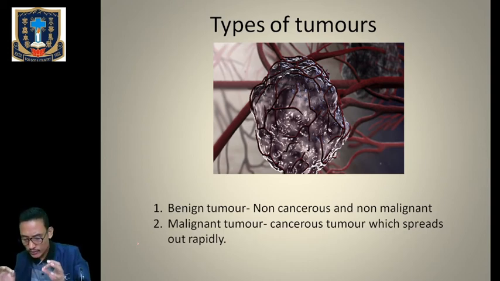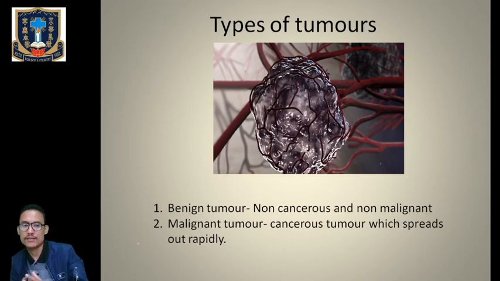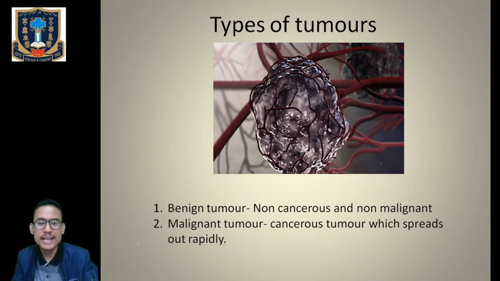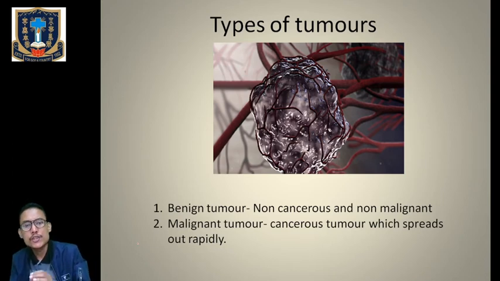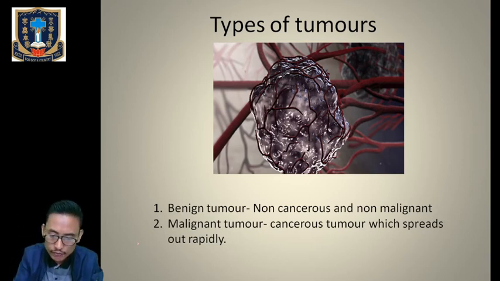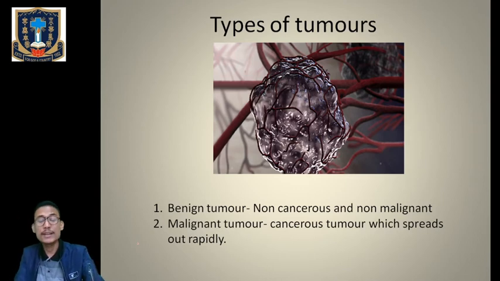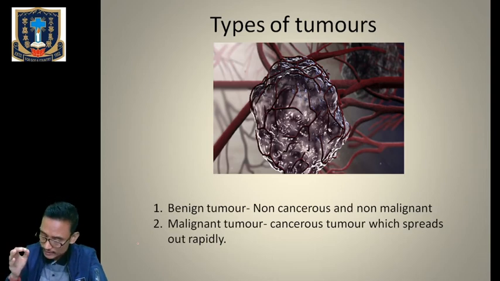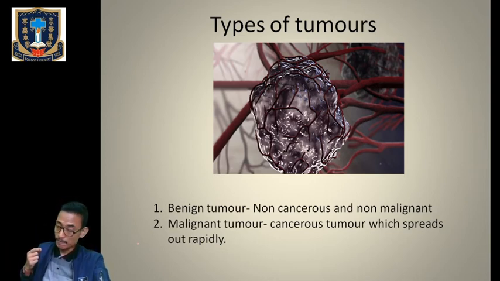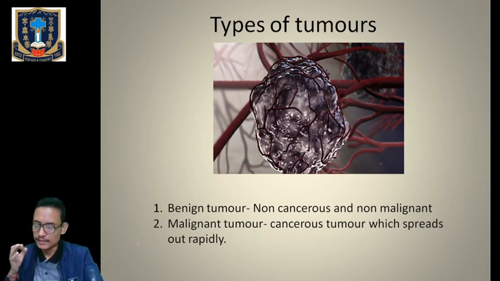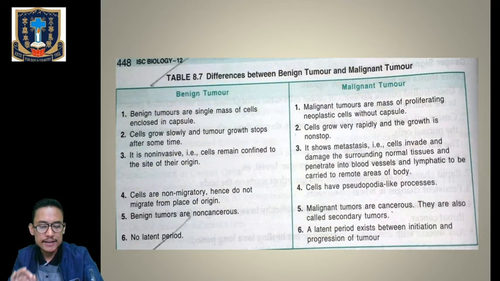Okay, so the secondary malignant growths are called metastatic cancers or the secondary cancers. Okay, so between the benign tumor and the malignant tumor, the cancerous tumor. So all the tumors are not cancerous. So we have to identify which one is a benign tumor and which one is a malignant tumor. If the tumor is benign, then it is not a cancerous one, but if it is a malignant tumor, then that one is a cancerous tumor. Okay, so now let us see the difference between the benign tumor and the malignant tumor.